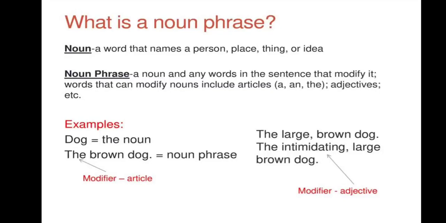The large brown dog. Again you have the modifier the, you have the adjectives large, brown, again you have the noun, it is dog. The intimidating large brown dog. You have added one more adjective here with the modifier. So the modifier is the. You have three adjectives here: intimidating, large, brown. Then you have the noun, that is dog.